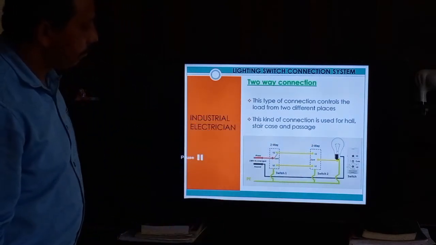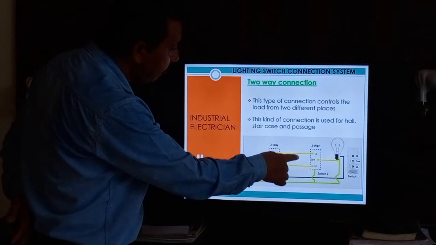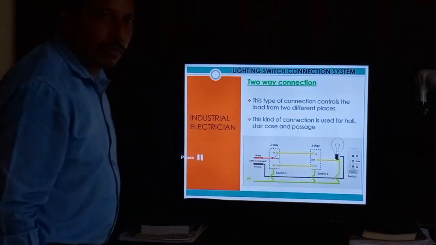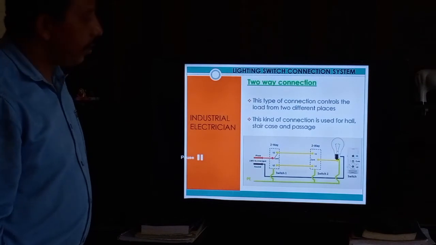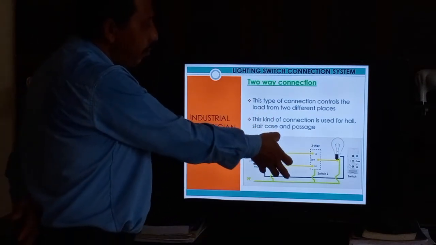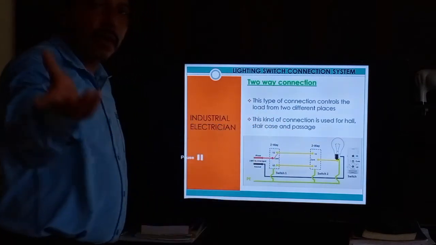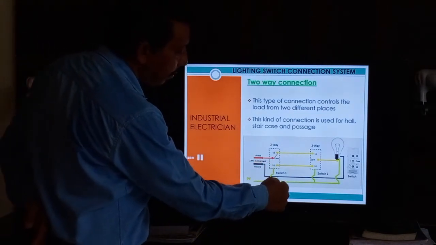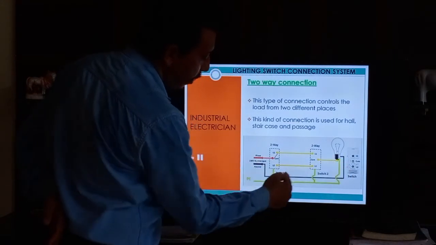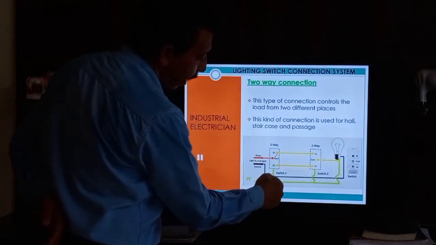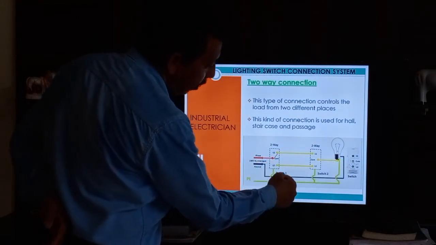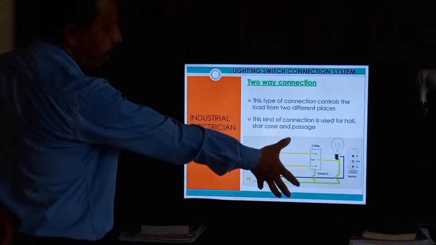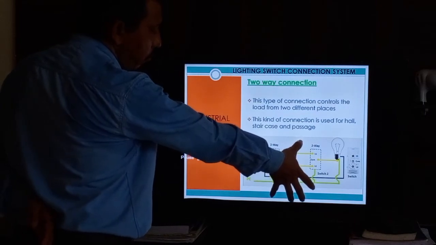Next, from the DB the neutral goes directly to the equipment or device, because it is not allowed to put the neutral inside the switch. And the earthing wire we can divide and put there. First it goes directly to one switch, then another goes to the other switch and the device. So this is the wiring system of two-way.